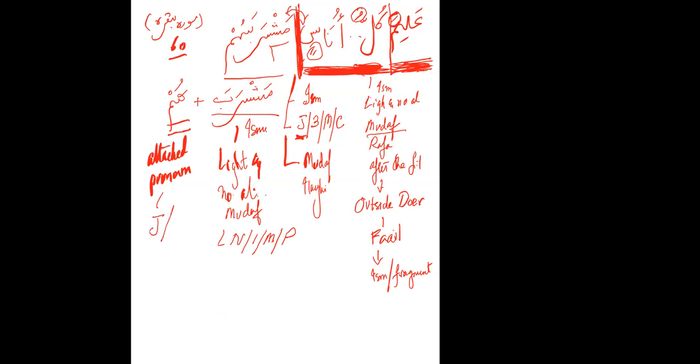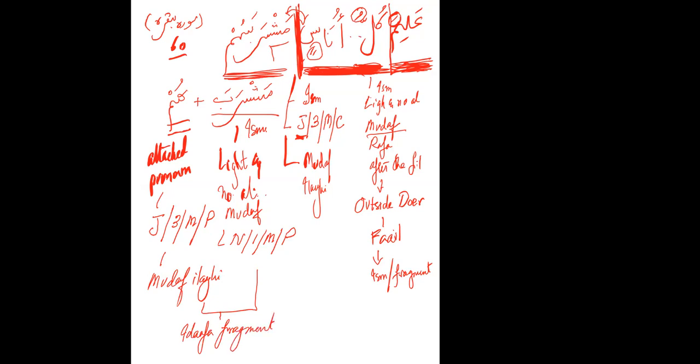Jar, then it is 3, then it is m, masculine, then it is p, proper. And this is mudaf ilayh. So mashraba hum is your mudaf ilayh, idafa fragment. And because the status of the mudaf is determined by the idafa fragment, the mudaf is a maf'ul, so it will be your maf'ul.